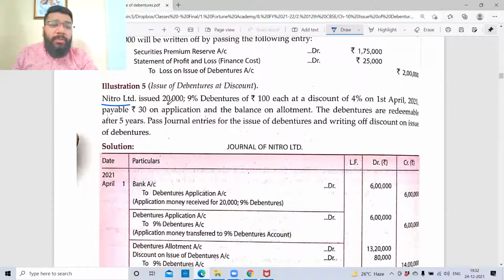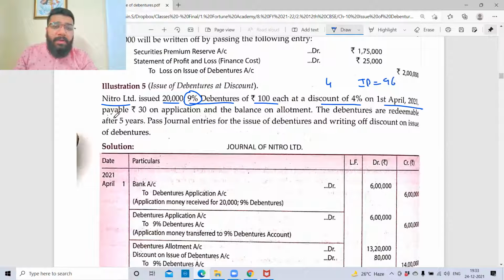Nitro Limited issued 20,000, 9% debentures of 100 each at a discount of 4% on 1st April 2021. So it is a public limited company issuing 20,000 debentures, the interest rate is 9%, face value is 100 and discount is 4%. So what is the discount value? Premium you calculate on what? Face value. Discount you will also calculate on the face value. So 4% on 100 is 4 rupees. So discount is 4 rupees. So what is my issue price? 96. Issue price is 96.